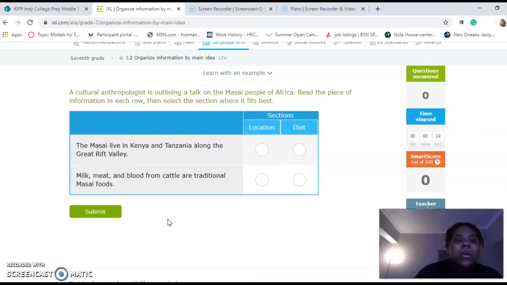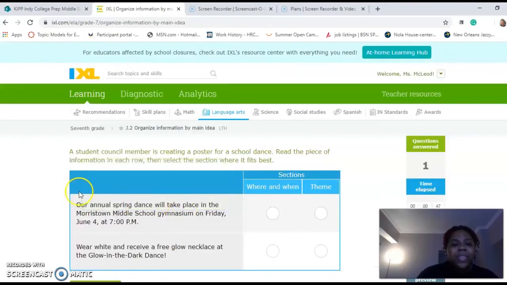So, the Masai live in Kenya and Tanzania along the Great Rift Valley. Milk, meat, and blood from cattle are traditional Masa foods. So this deals with location. It's giving you places or cities, and then this one is talking about food. So we got that one right.